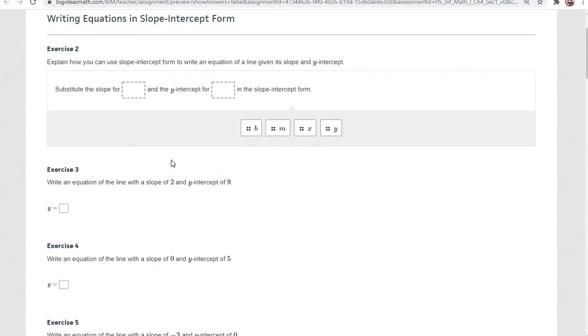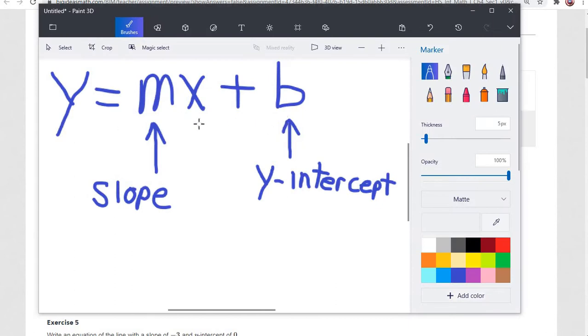The first bunch of problems on the Edgelastic assignment are all almost identical to the ones I'm about to go over here on Big Ideas Math. You do them all the exact same way, so those shouldn't be a problem. But the last few problems on that are a little different, so I'm going to go over those as well on Edgelastic, but let's start off with this Big Ideas Math assignment.